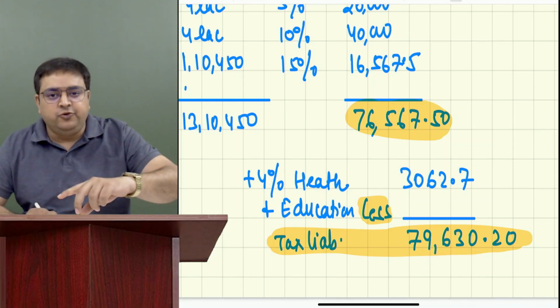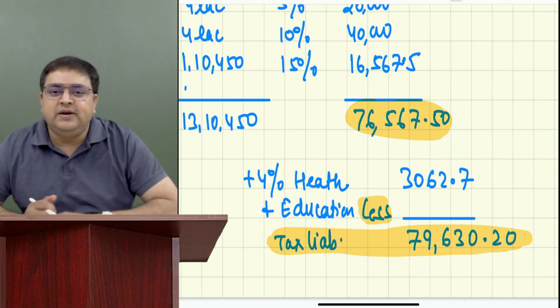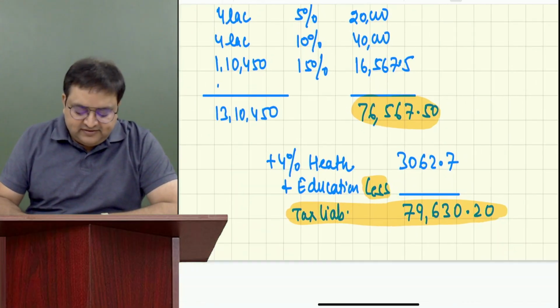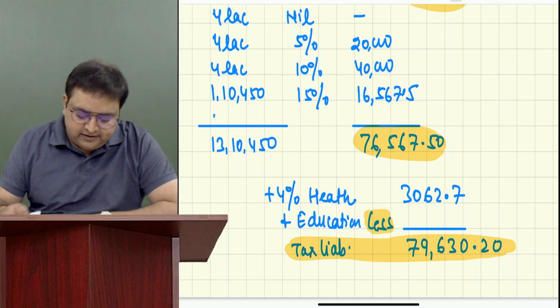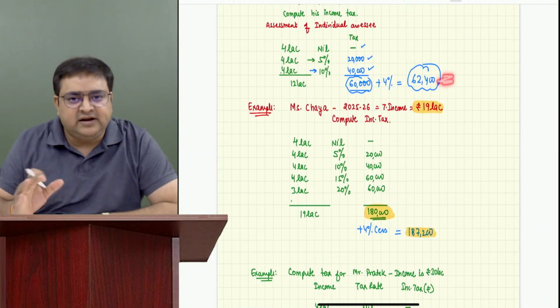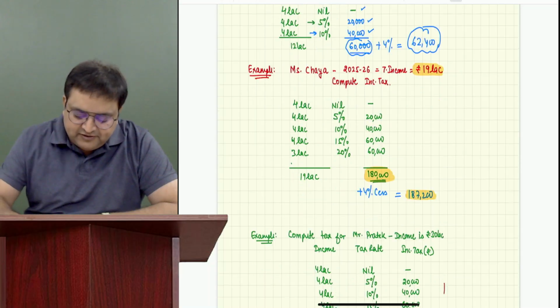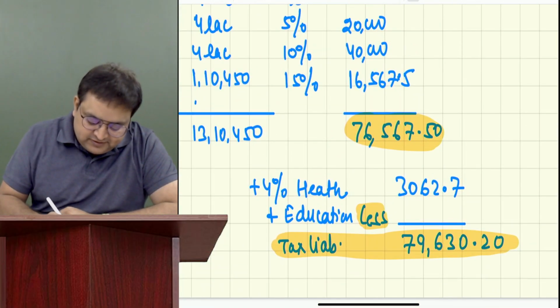At last, whatever our tax liability is after including the cess, it should be in multiples of 10. There is a section number, which you don't have to learn, but still please write it. If it is already in multiples of 10, we don't have to apply that section. But if it is not, there is a section by which we have to round off this tax liability.